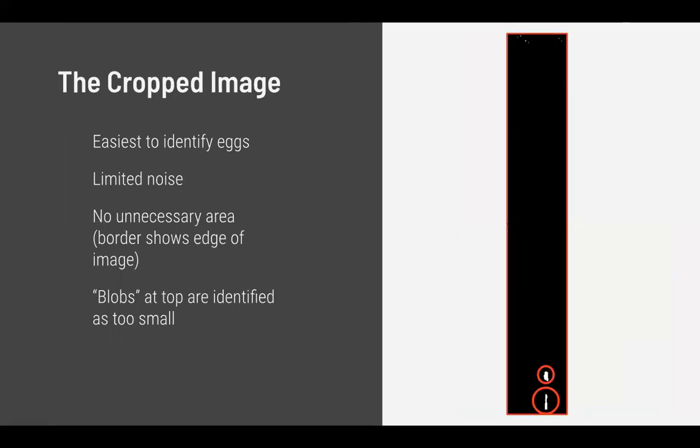So the solution to this is to crop the image, which makes it easiest to identify the eggs. It limits the noise to just a few spots on the top, and there's no longer the unnecessary area as shown by the border in red again. By setting the size of the blobs to be the size of the eggs shown on the bottom, it completely eliminates the need to look at the spots at the top, making them useless.